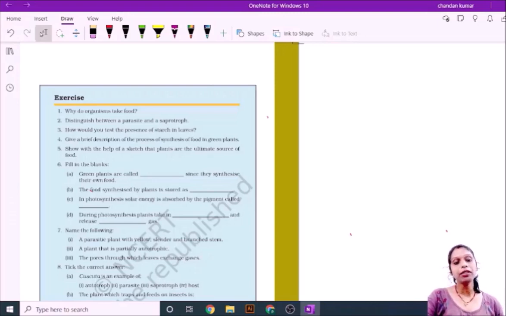The third question is how would you test the presence of starch in leaves? I have already shown you the picture of the iodine test for starch.